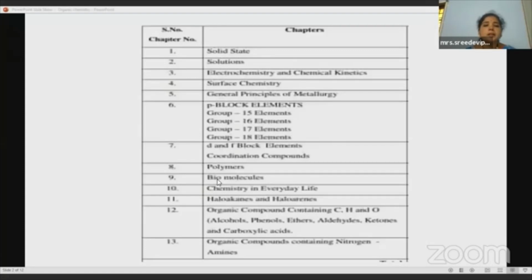Okay, so then coming to the surface chemistry. See, surface chemistry is having enormous applications in day-to-day life. How means? By using the phenomenon of adsorption, catalyst, okay, and then colloidal solutions, right? So what is adsorption? See, adsorption is a surface phenomenon. It deals with all the phenomena that take place on the surface of solids or liquids.